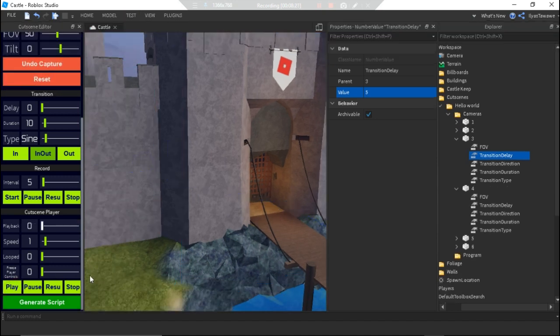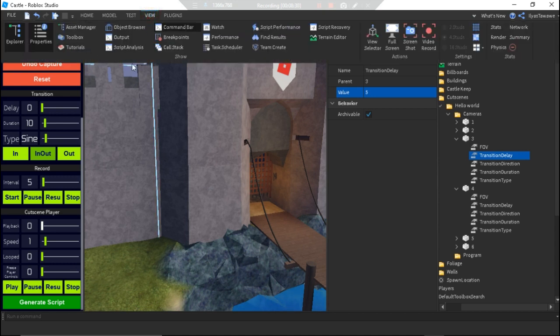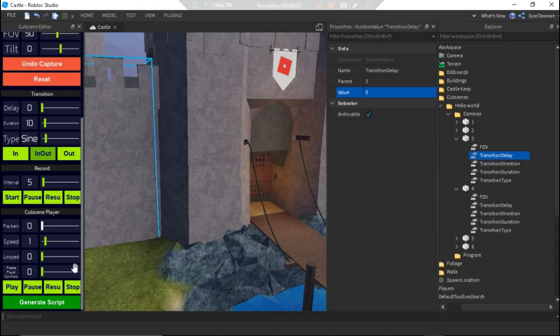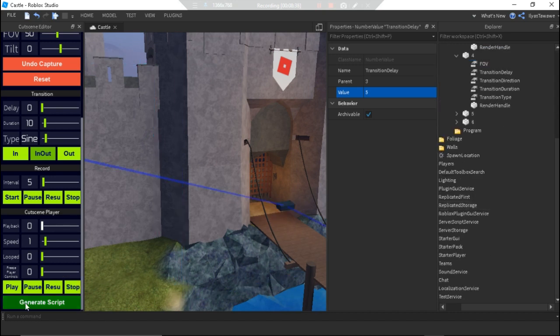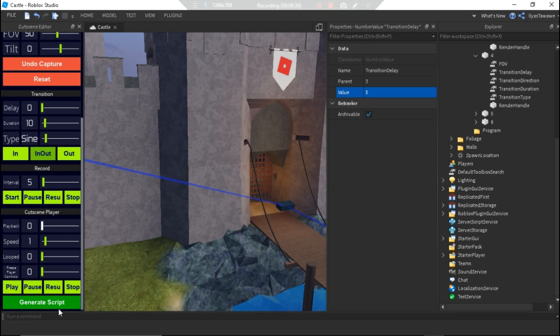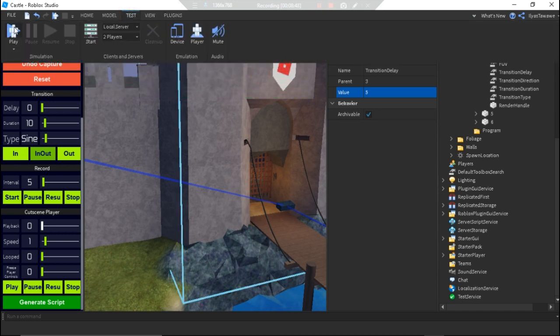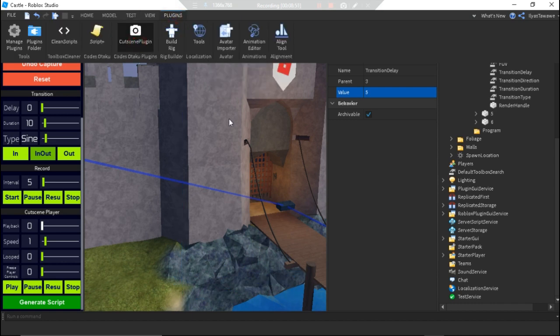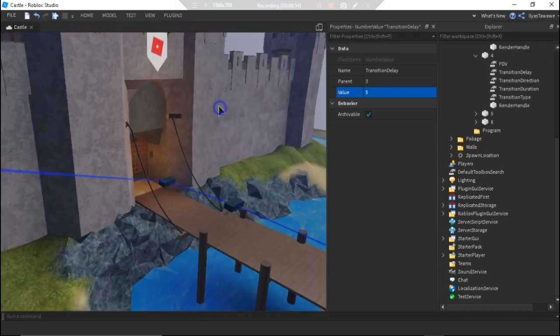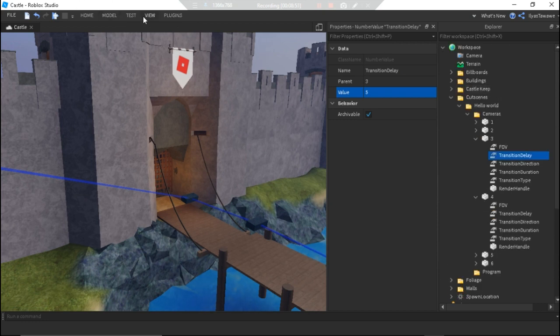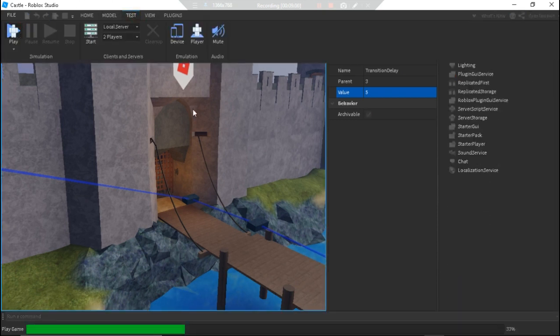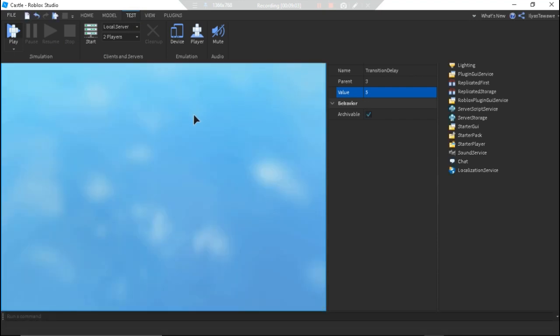Now if I play again, well, it freezes somehow. There is some kind of problem with that. For now I'll just generate the script and see if the problem will be there too. Let's generate the scripts. Scripts are generated. Now the cutscene will play when the player joins. Enjoy. Alright, let's see. Just going to deactivate my plugin. And I'll test this up, hoping that it will work fine.